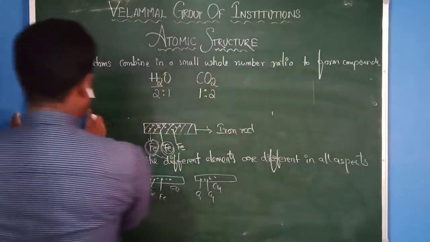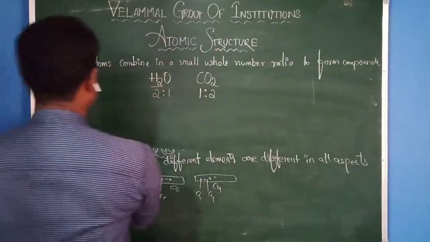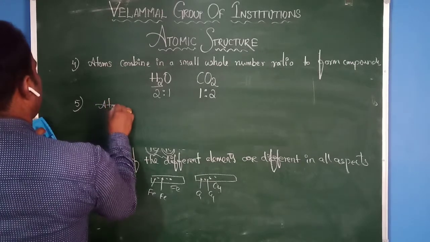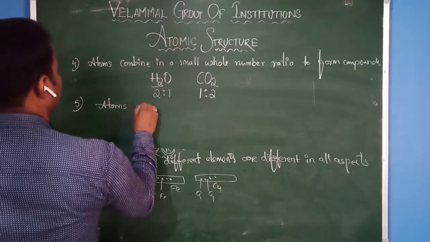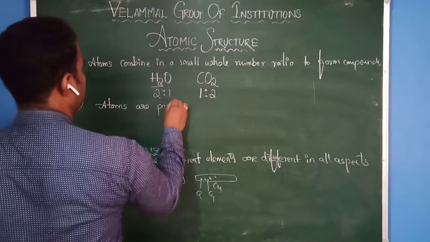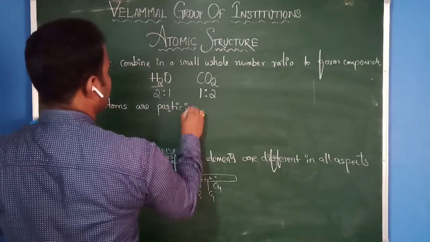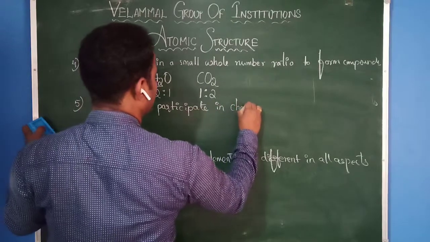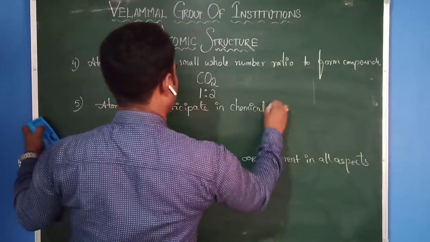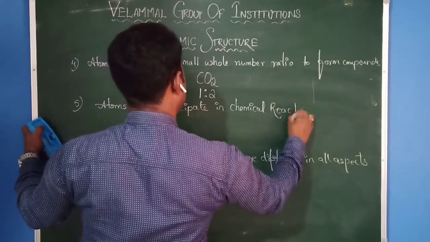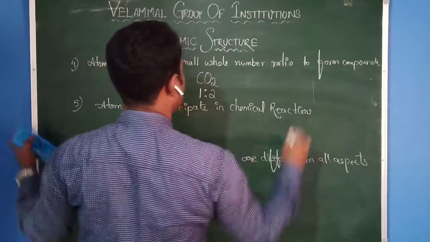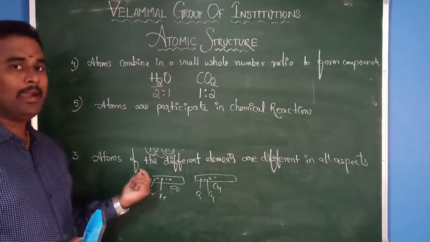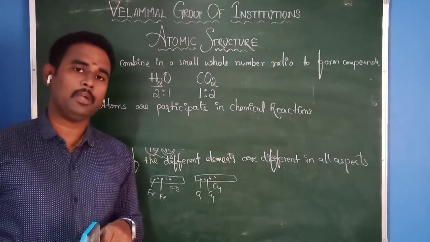Let us see the last and final one, that is nothing but: atoms participate in chemical reactions. When you take a matter, for example this iron rod, what is participating in a chemical reaction?